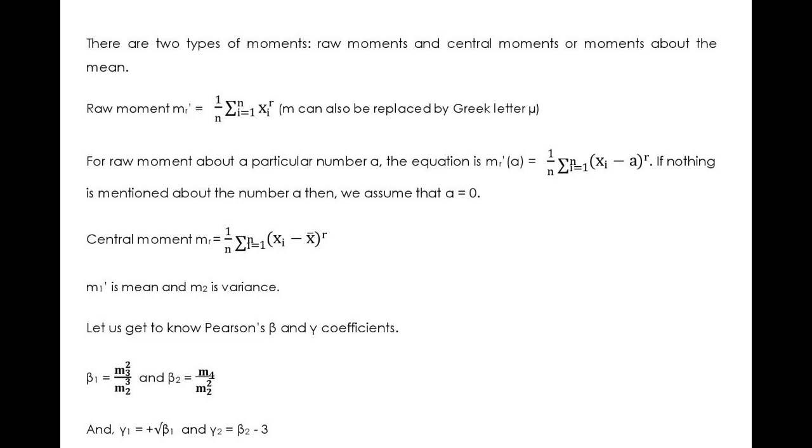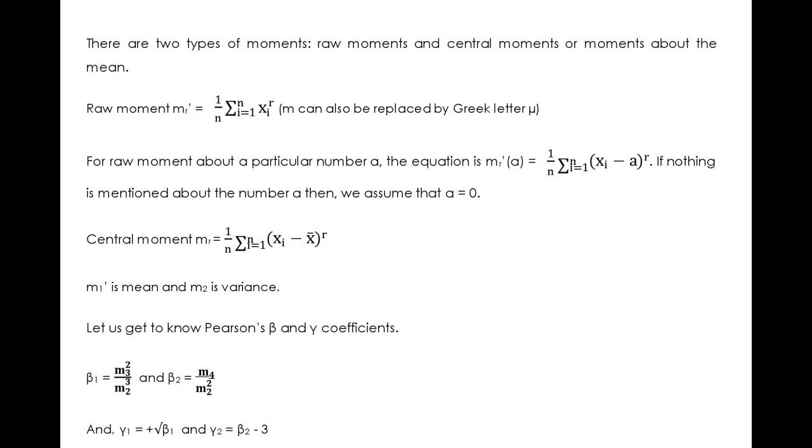The rth central moment is given by the equation mr is equal to 1 by n summation i equal to 1 to n, (xi minus x bar) the whole raised to r. That is, we replace the number a by x bar in the equation for the rth raw moment about a particular number a.